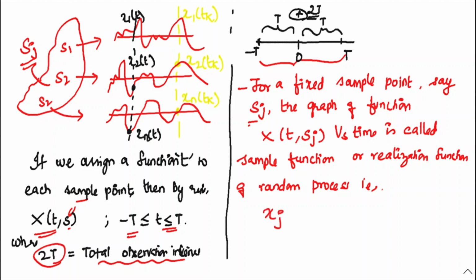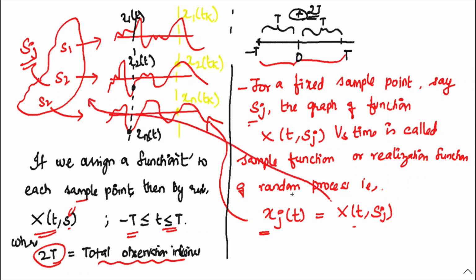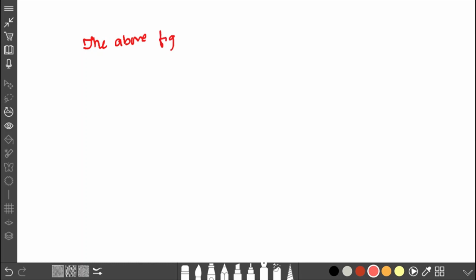The yellow color represents the output representation, we can say. So in terms of the jth value, since the jth value is taken here as sj, xj of t is equivalent to capital X of t comma capital Sj. This is represented as equation number 2 and the previous one as equation number 1. If we illustrate this with sample functions, you can understand clearly this is the output yellow line and that is the input in the sample space. So we can say the output is not actually the exact value of the input.